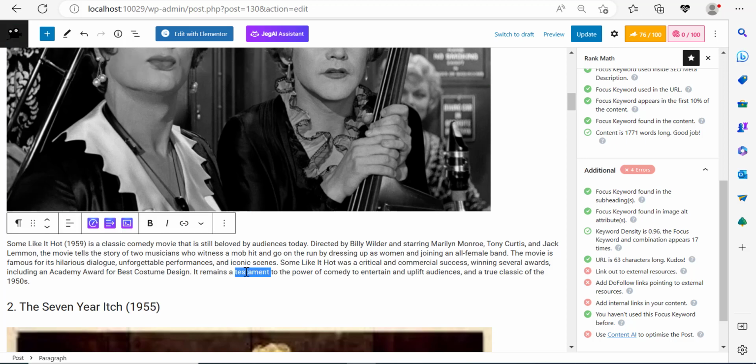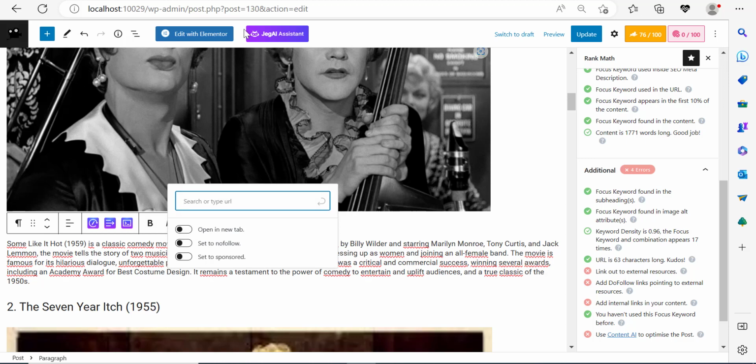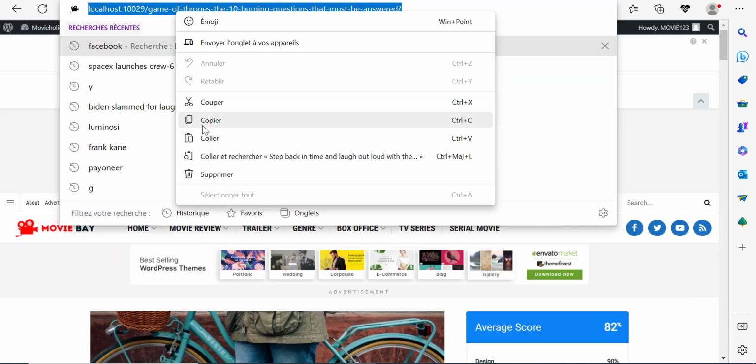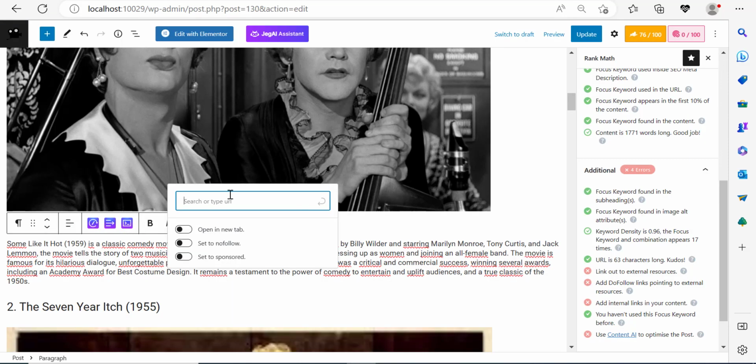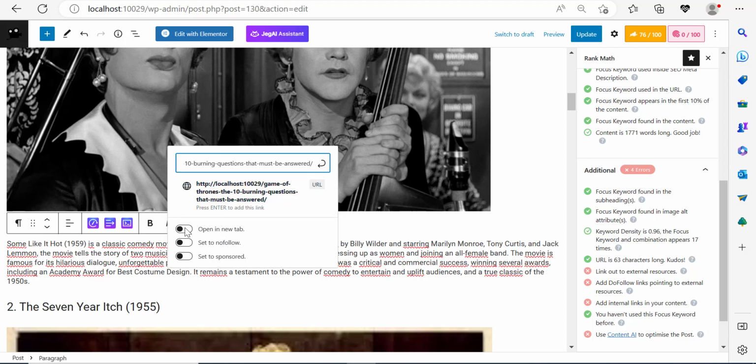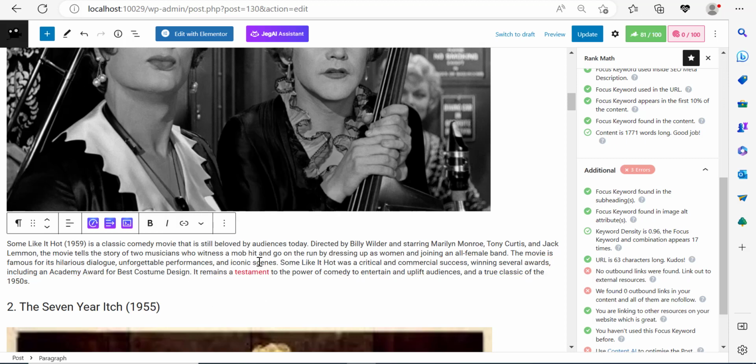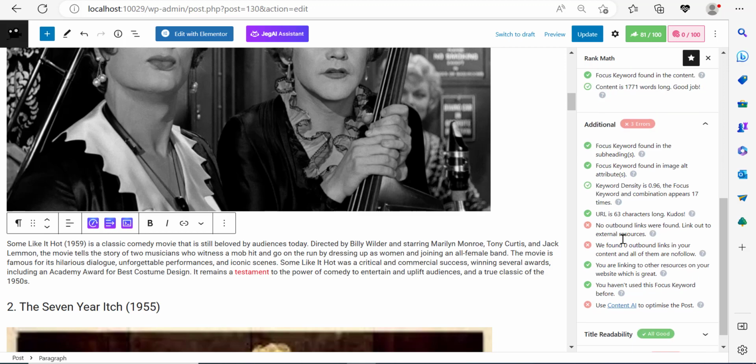But in this case, I'm going to make it robotic because this is just a display. I'm going to take the testament word, click on link. I'm going to go here and copy the link of this Game of Thrones blog. Come back over here and paste my link. Click on open in a new tab. It doesn't want to click. There's a problem here, but anyways, I'm going to click this. And so right now I've added a link and you can see my SEO score has jumped.